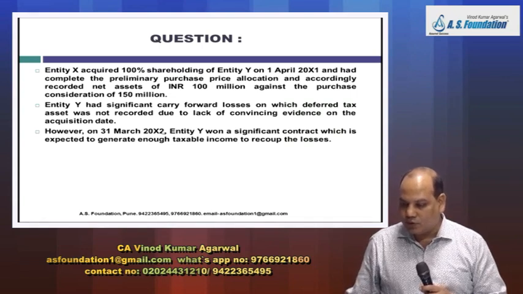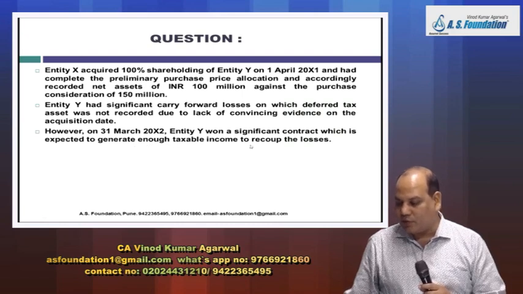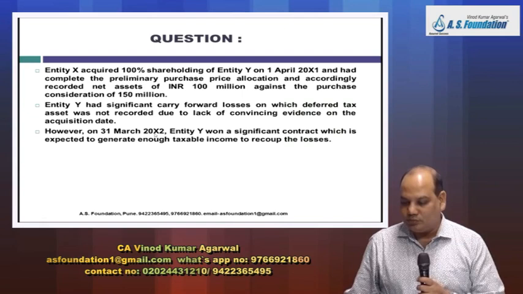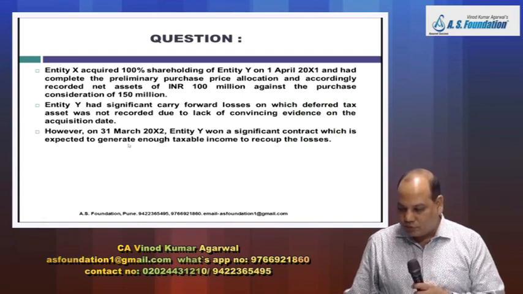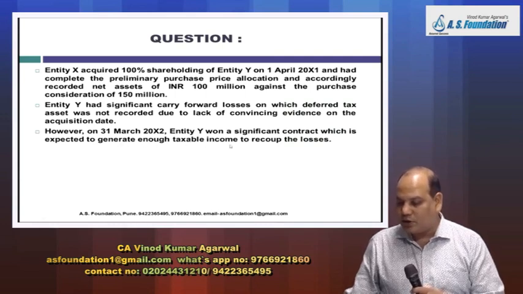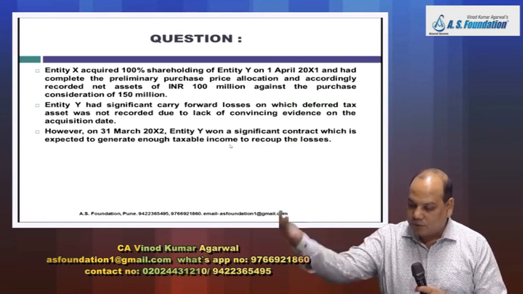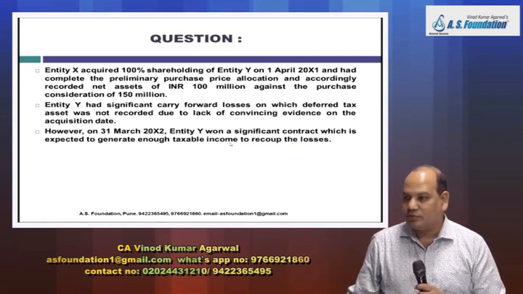However, on 31st March 20x2, Entity Y won a significant contract which is expected to generate enough taxable income to recoup the losses. Now, did this situation exist on 1st April, or this situation of enough taxable income have arisen after the date of acquisition?